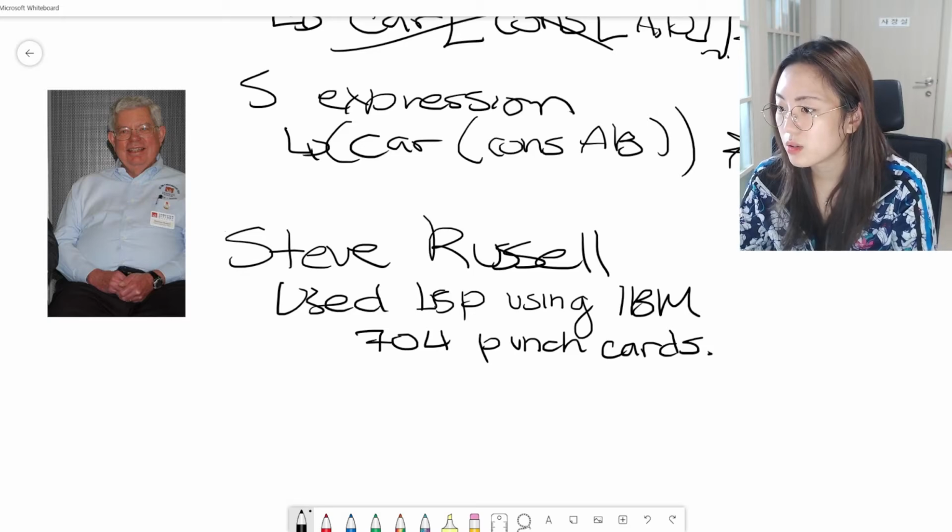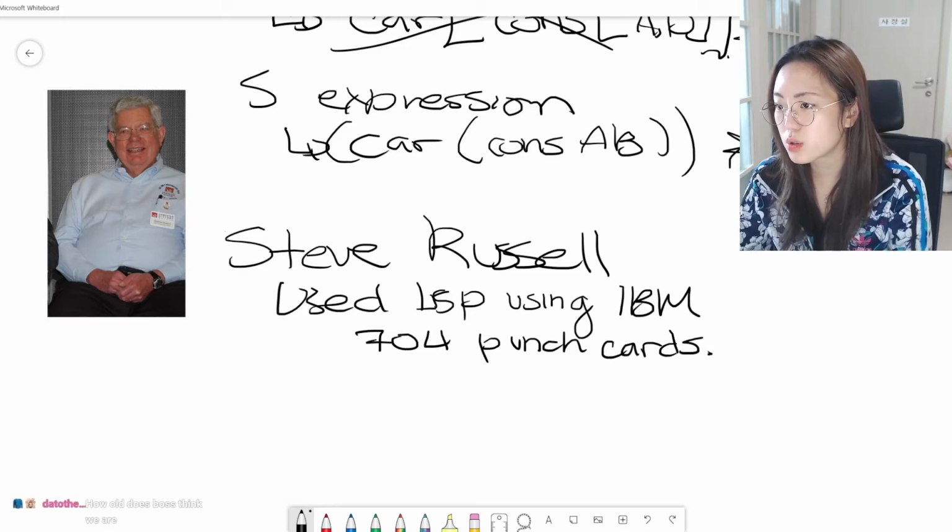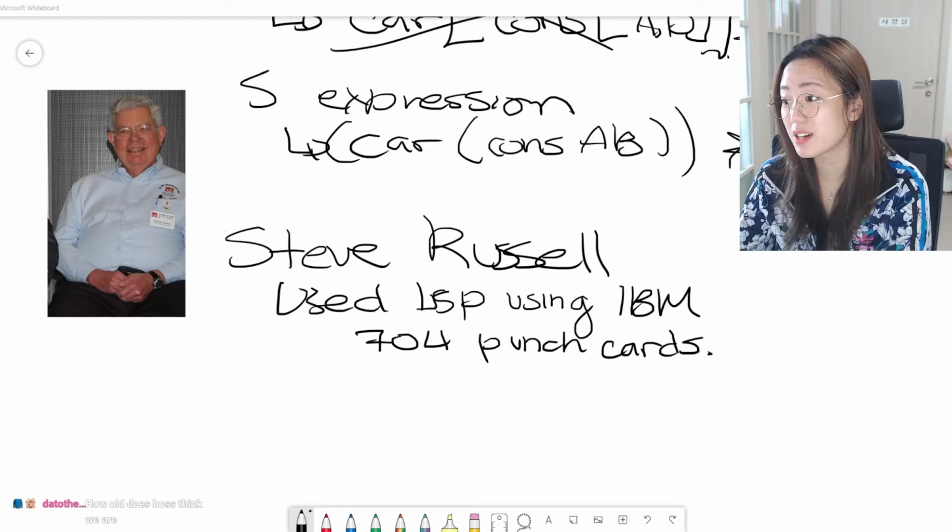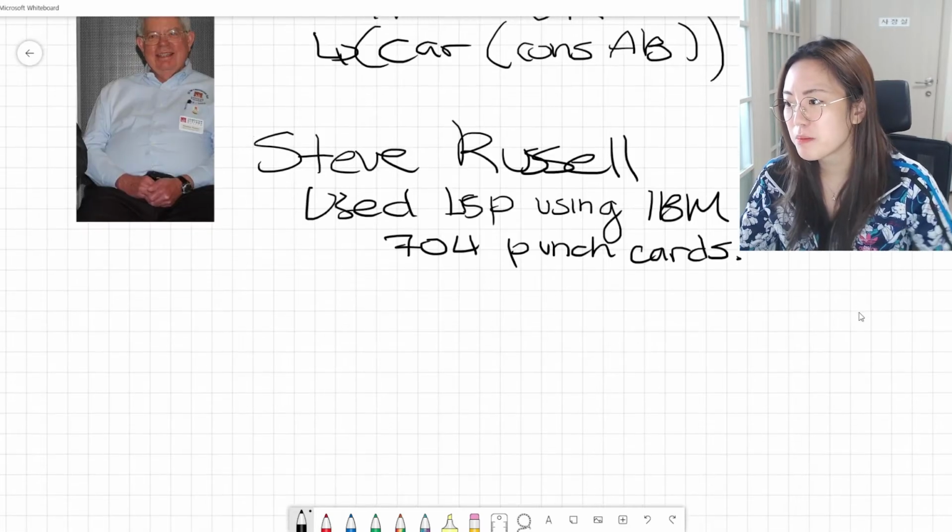So the two assembly language macros for the IBM 704 became the primitive operations for decomposing lists. CAR meant contents of the address part of register number, and CDR meant contents of the decrement part.